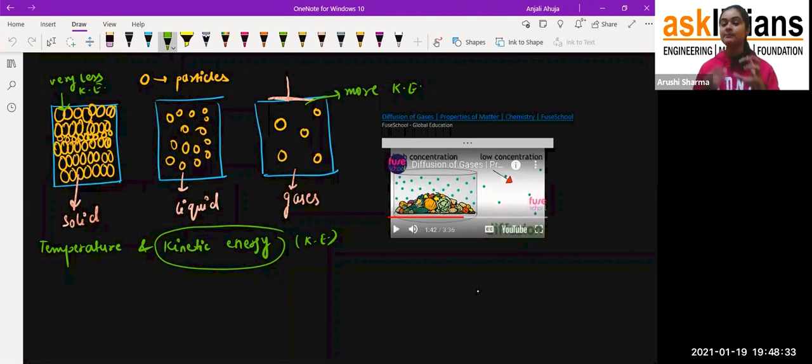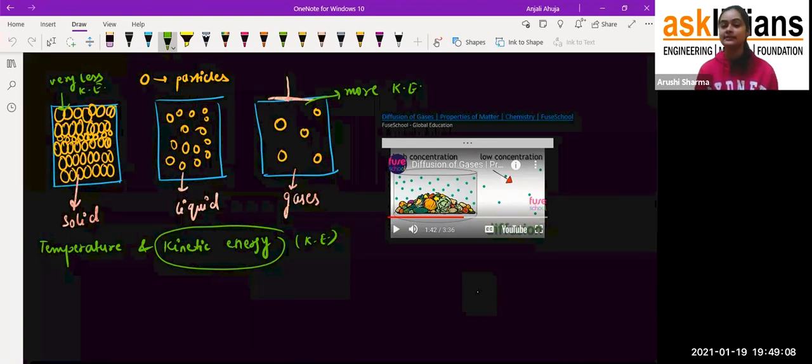So see student, when the particles are present inside the box, the smell is just in that box. But when I opened it, from the high concentration, that means when the particles are more in that part, they just go to the air, and after that the particles are very far apart from each other, and we call it the low concentration. So diffusion is the process where the particles move from the high concentration part to the low concentration part. And that's how the particles travel through the air and we get to smell each and everything. It's not like I smell from very far, no, but if it's near my room or near my house, that's how.